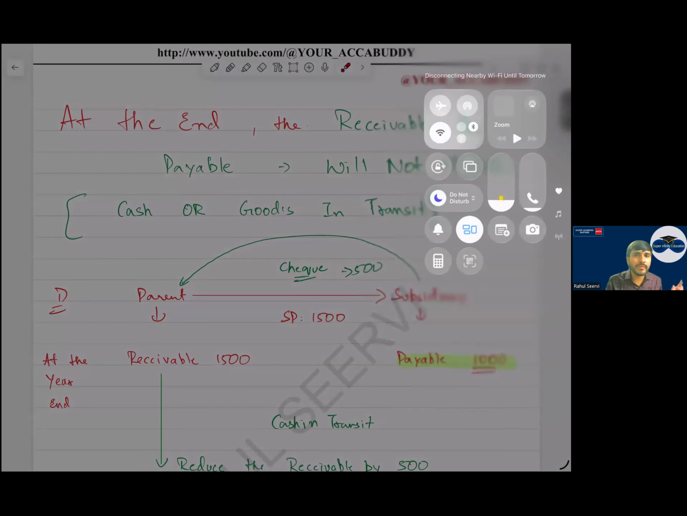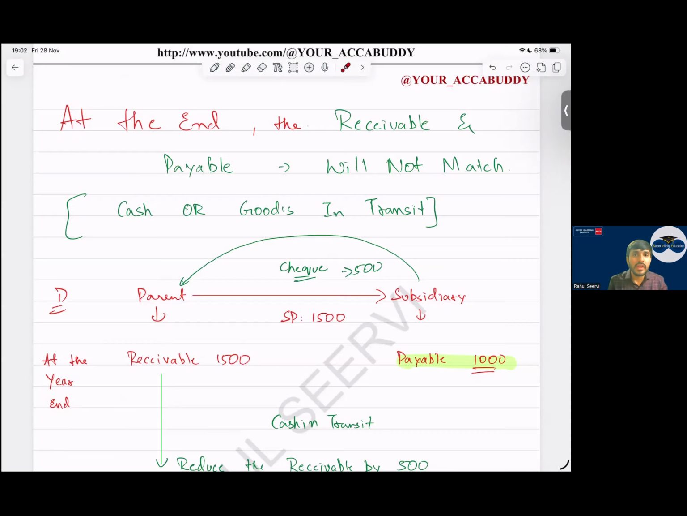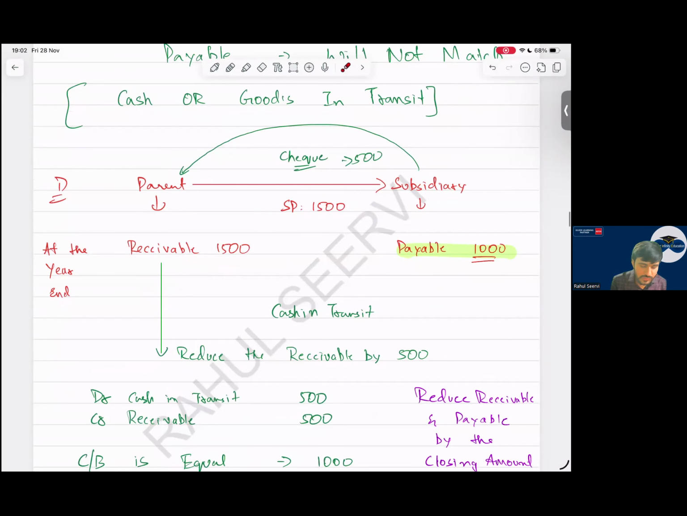A lot of times we have seen that the receivable and payable will not tally. What is the reason behind that? The reason is simple: either cash in transit or goods in transit. Listen now. The parent company has a receivable of 1,500. This does not agree with the payable of 1,000. This is not matching because the subsidiary company is saying that it has issued a check but the parent company did not receive it. There are two ways to solve this.